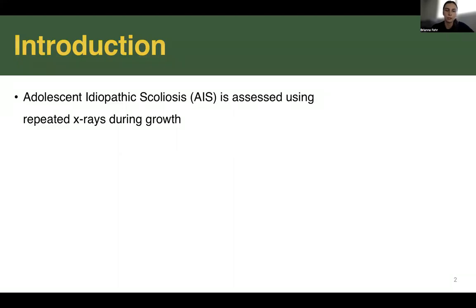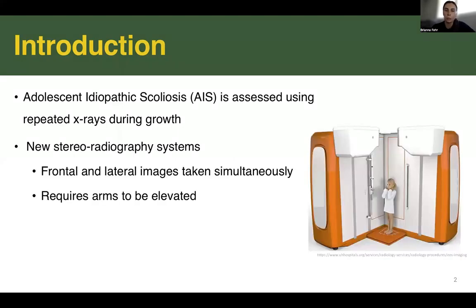Adolescent idiopathic scoliosis, AIS, is assessed using repeated x-rays during growth, typically every 6 months. Many centers have recently acquired low dose EOS systems to simultaneously acquire a frontal and sagittal image to model the spine in 3D. The arms must be elevated when capturing the sagittal view to visualize the vertebrae, and this has been shown to affect sagittal angles of the spine, such as kyphosis and lordosis.